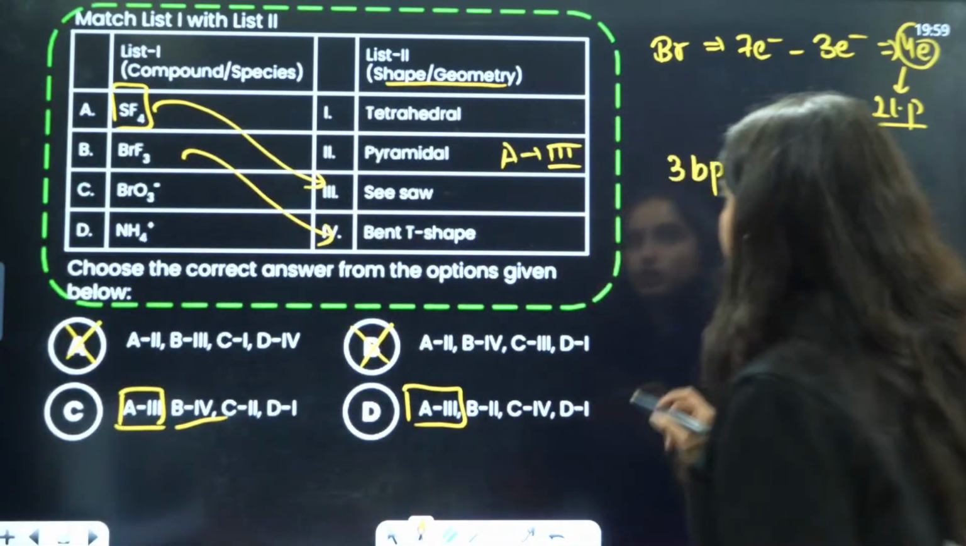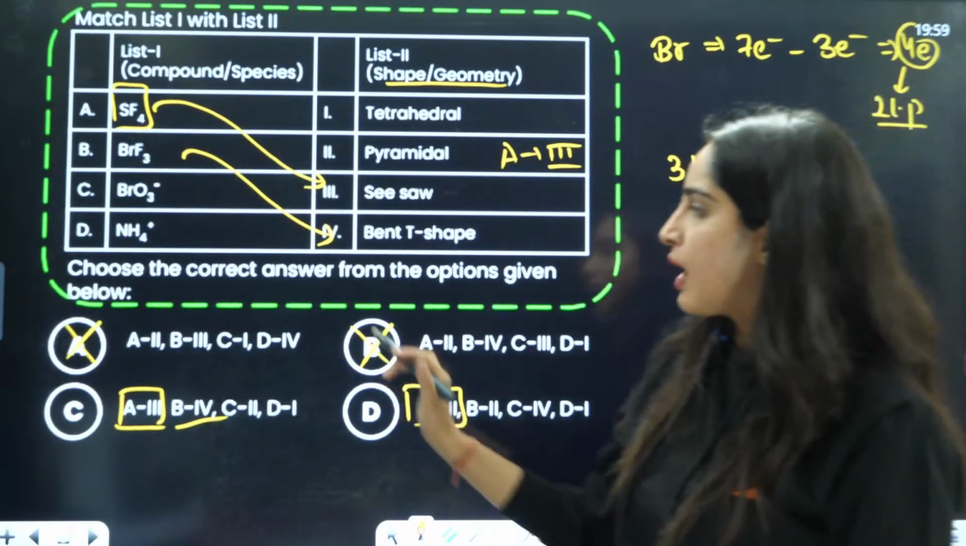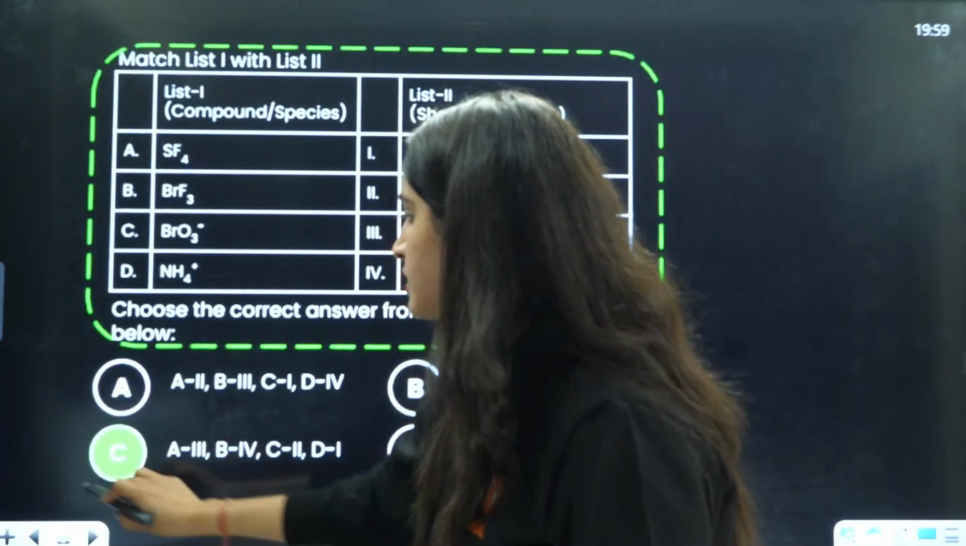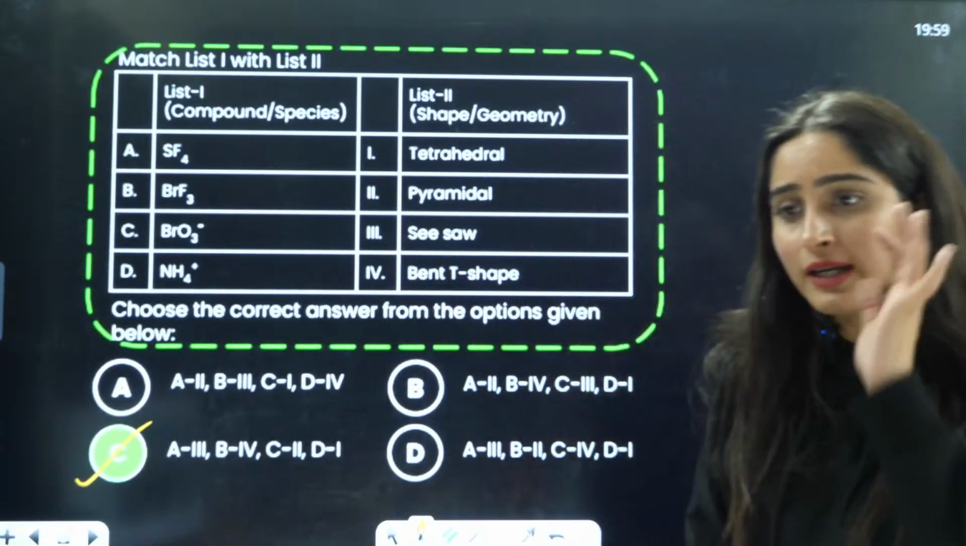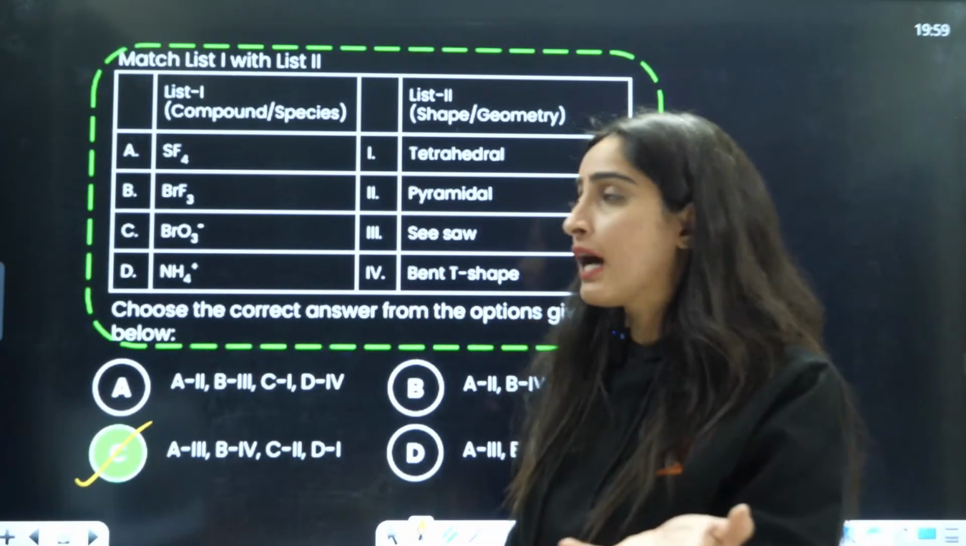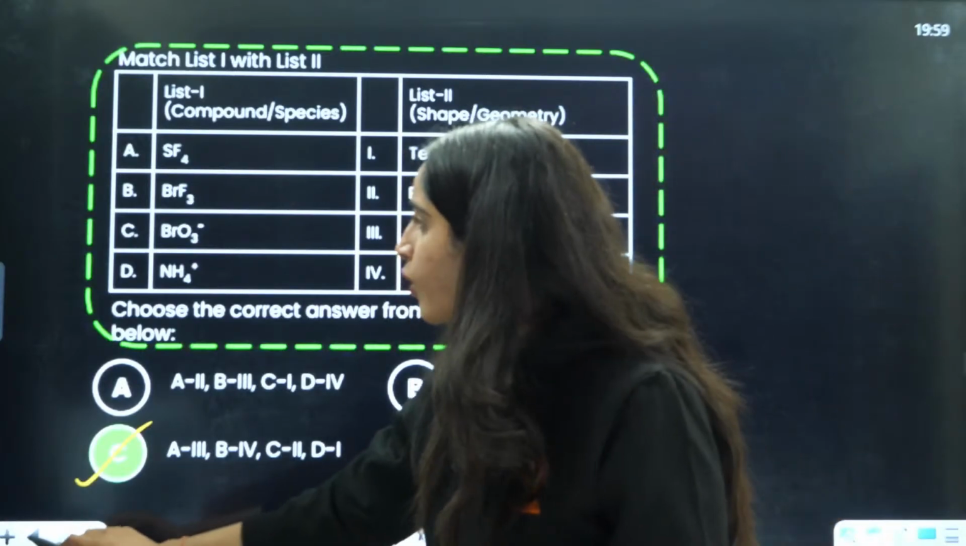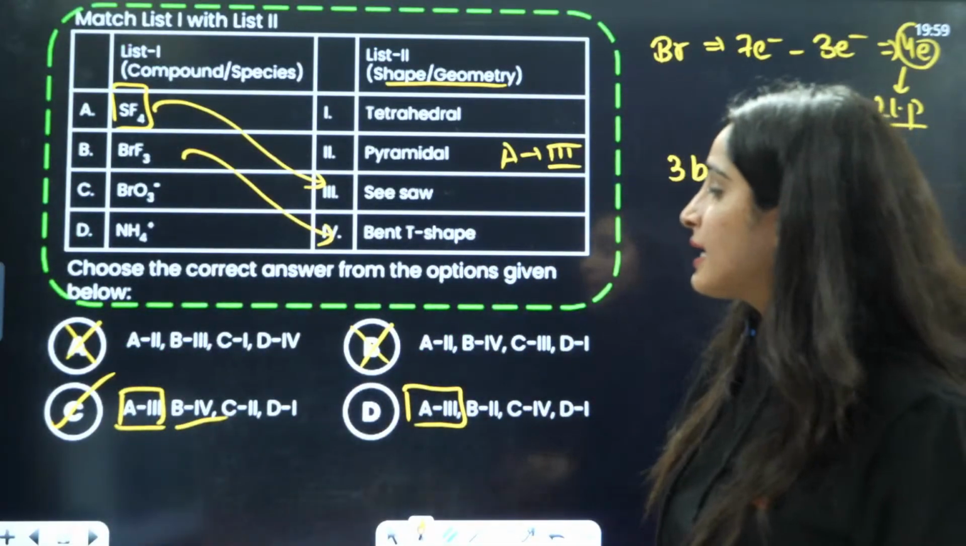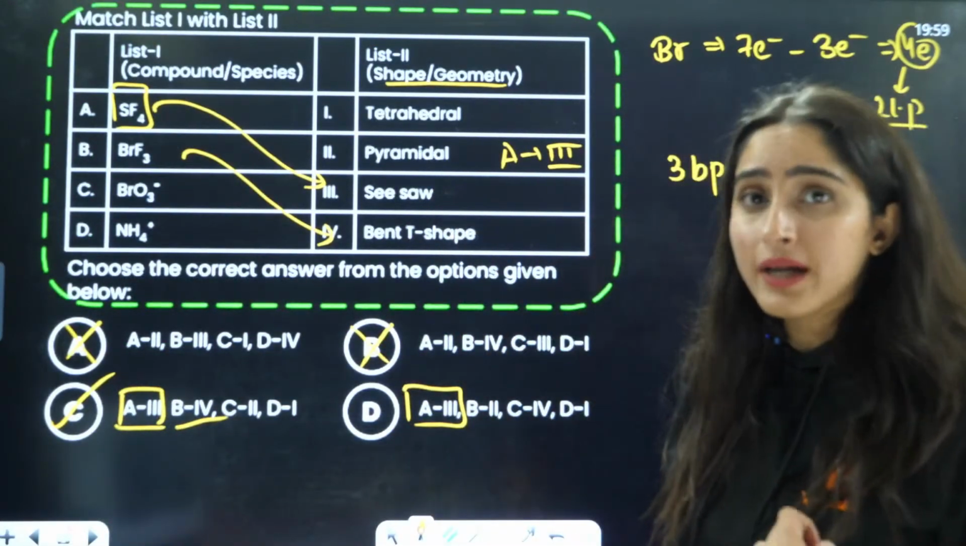So the answer is going to be C, right? So C will be the correct answer. Got it? That is how by elimination you can tell the answer. But ma'am, tell us also about BrO3, right? How is BrO3 a pyramidal shape?